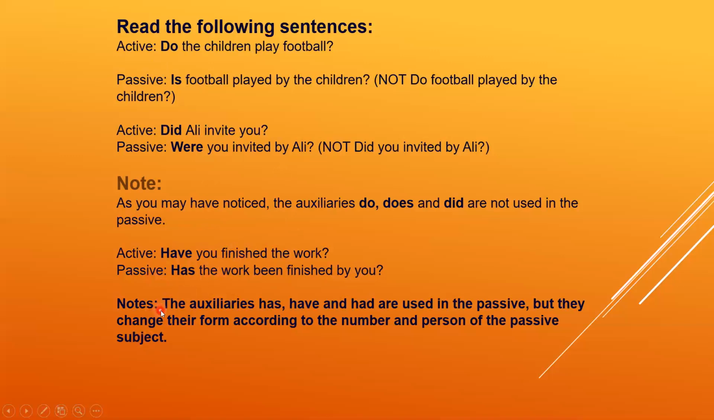Note that the auxiliaries has, have, and had are used in the passive, but they change their form according to the number and person of the passive subject. Why has? Because we are talking about a single thing, the work. If there is a plural, we will put have, isn't it, dear students? So have and has are used in the passive, but do, does, and did will not be used when we change any question into the passive.